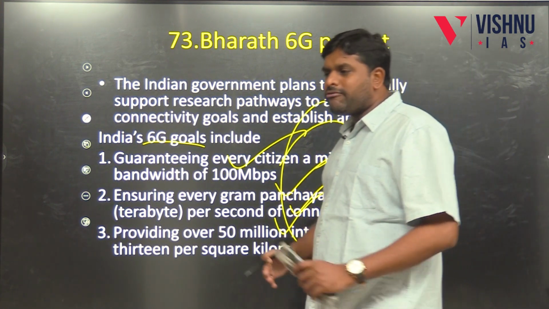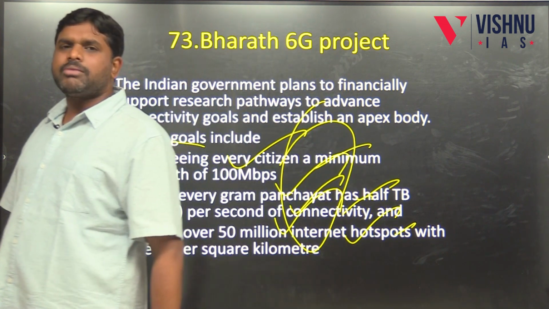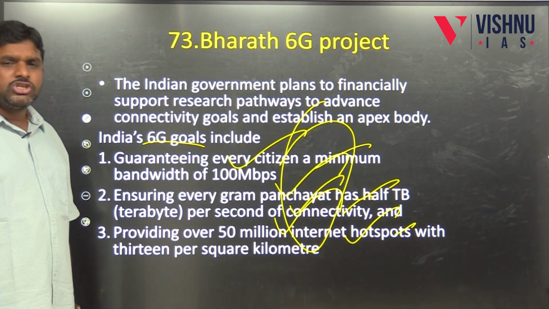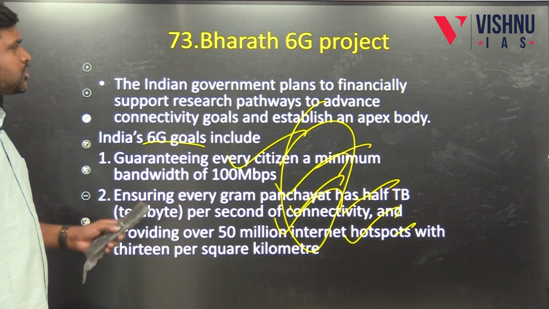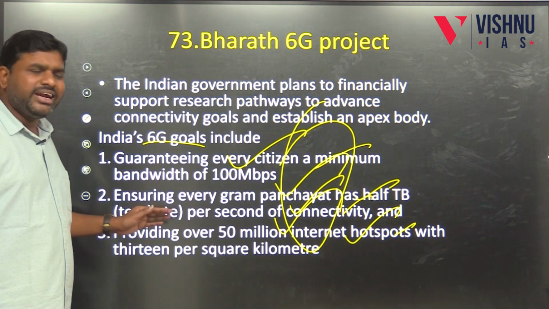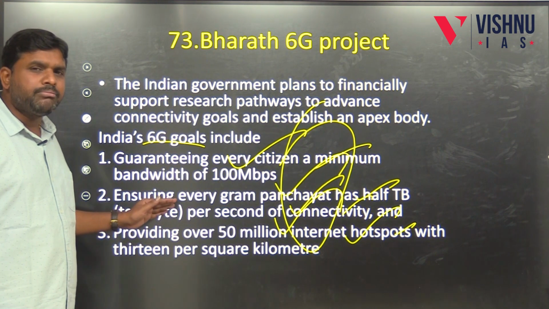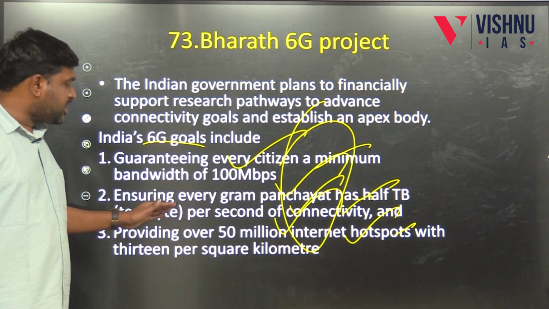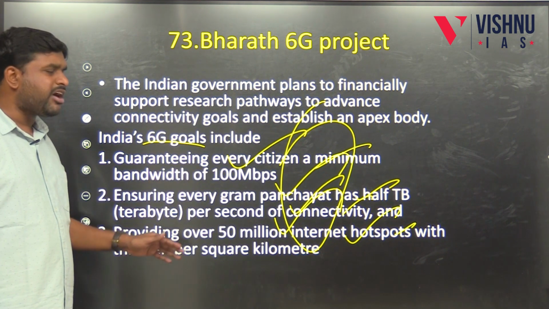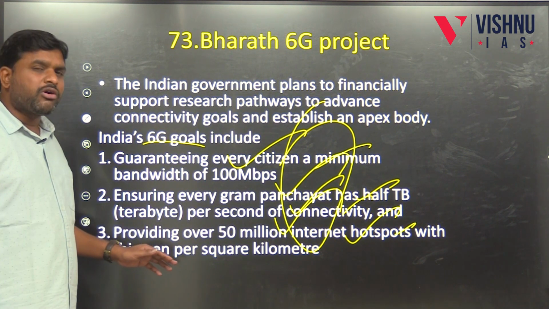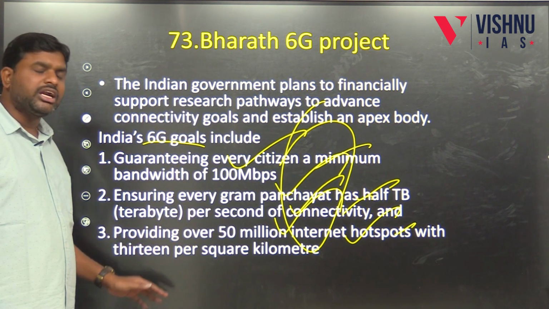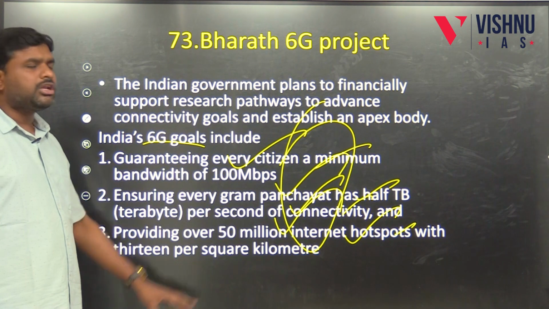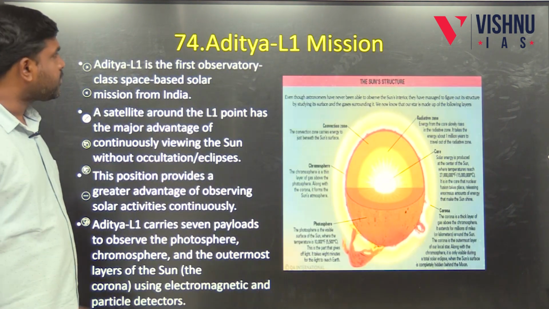So in order to have very good broadband connectivity, the Government of India is coming up with a project called the Bharat 6G project. Under it, we are guaranteeing every citizen a minimum internet bandwidth of 100 Mbps, ensuring every gram panchayat has Wi-Fi broadband connectivity, and providing over 50 million internet hotspots at 13 per square kilometer. This is the Bharat 6G project.